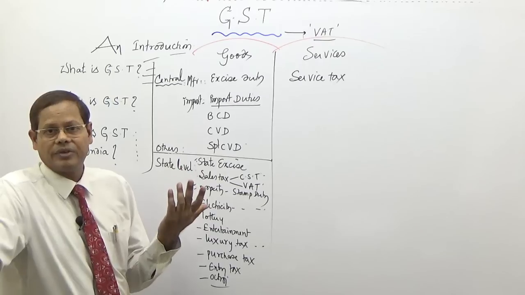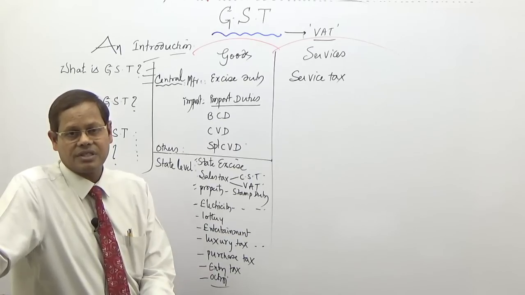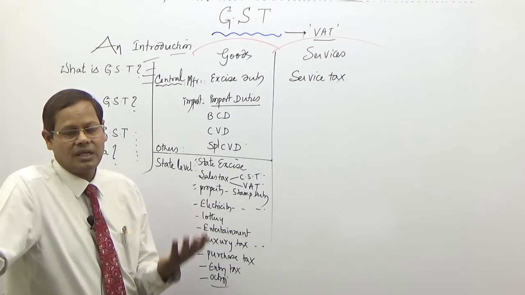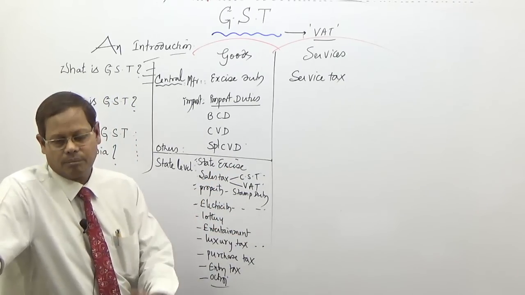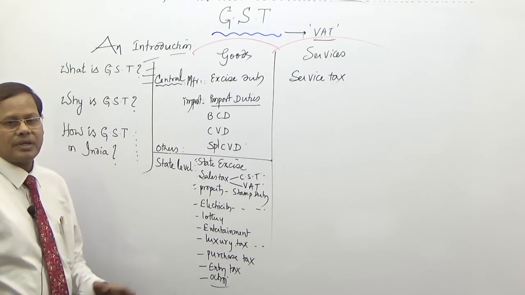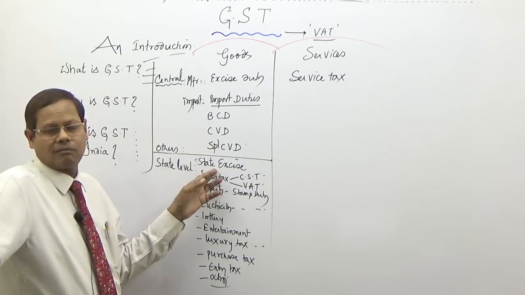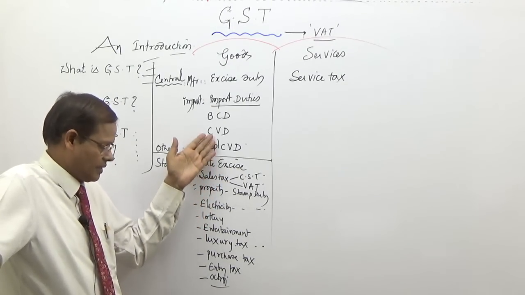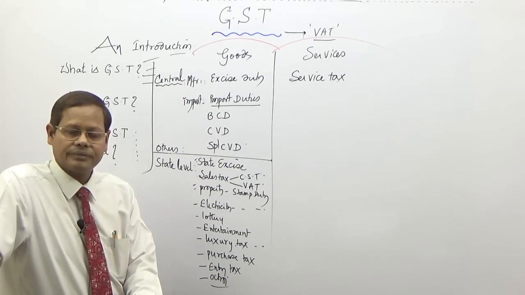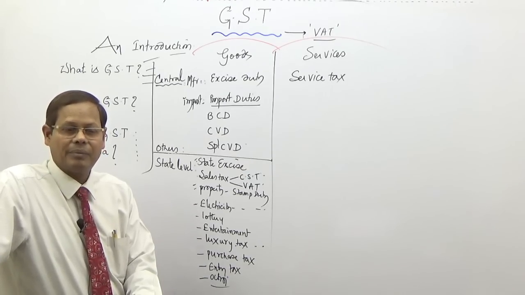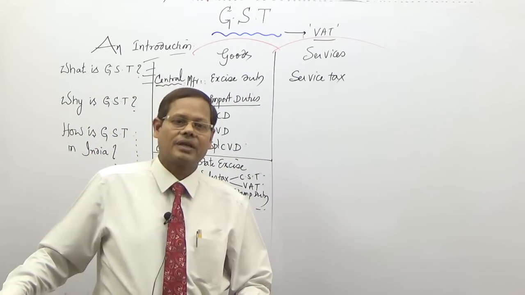See, for excise, the taxable event is manufacture, and for service, the service is a taxable event. Sale is a taxable event, and entertainment is a taxable event. Lottery, gambling, or betting is a taxable event. For property, transfer of immovable property by sale or purchase is a taxable event. Liquor is a taxable event, manufacture of liquor. Like this, different taxable events are there, and different taxes are being collected. So we need updation. Over a period of time, there are so many complications.